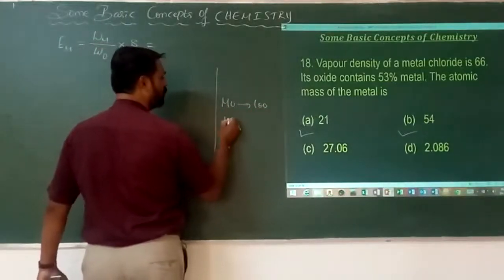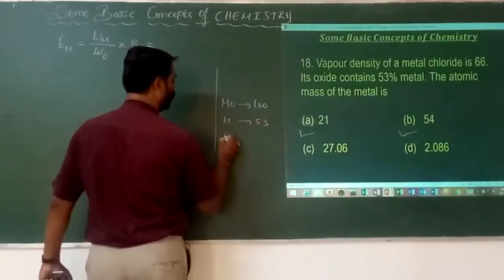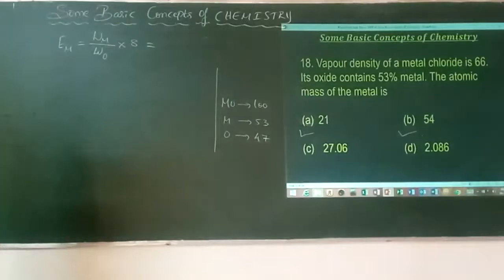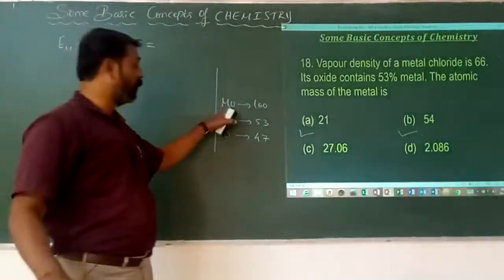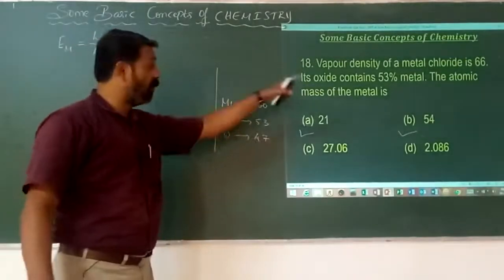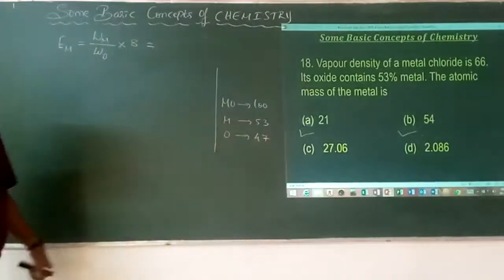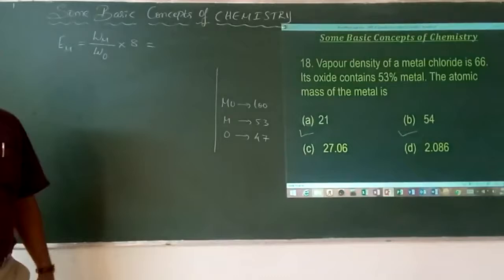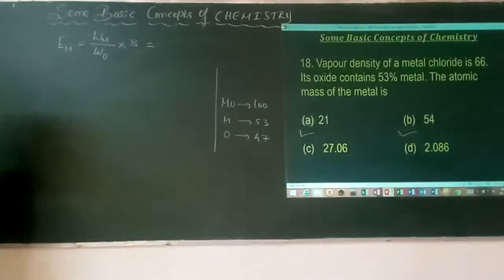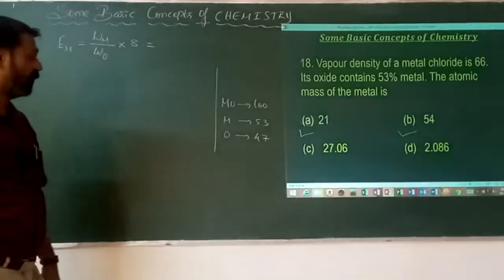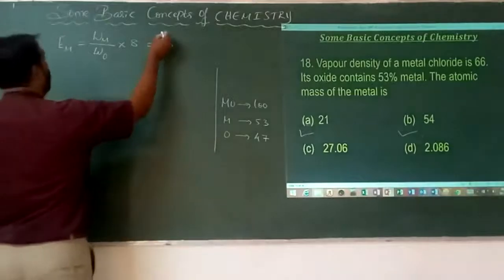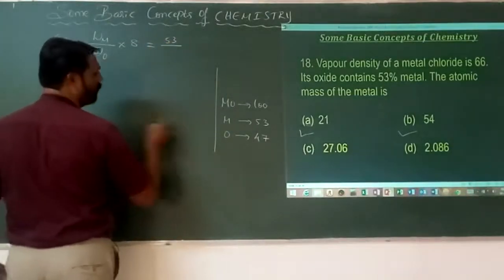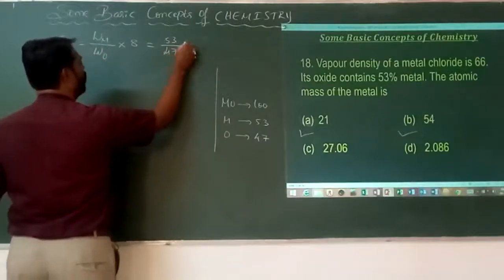Therefore, M is 53, therefore oxygen is 47. In terms of percentage, the mass of the total compound, that is the metal oxide, is 100. Among that, the percentage of the metal given is 53. If the mass of the metal is 53, what is the mass of the oxygen? It is 100 minus 53, that is equal to 47. Mass of the metal is 53 divided by the mass of the oxygen, 47, into 8.